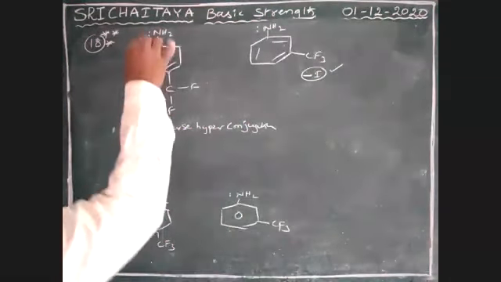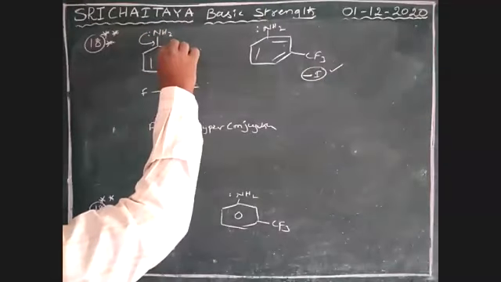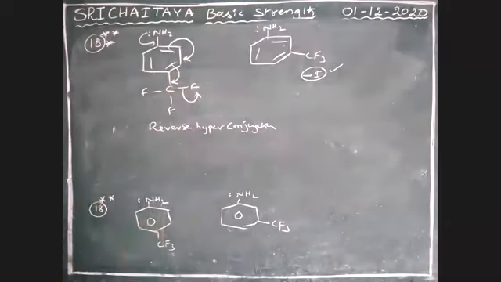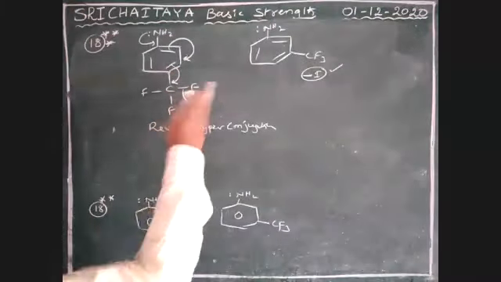Reverse hyperconjugation means that if this lone pair is here, this lone pair is here, based on that, fluorine gets a negative charge.